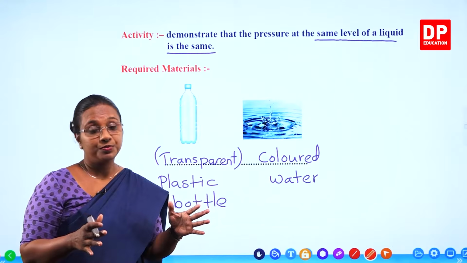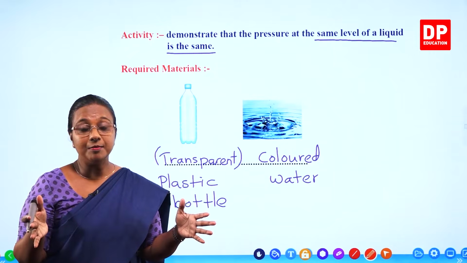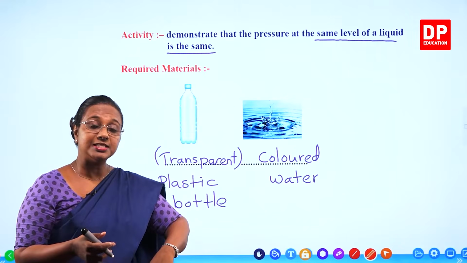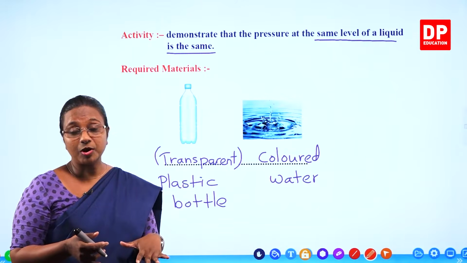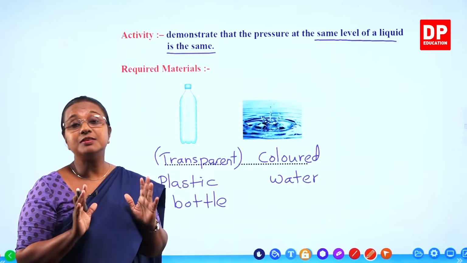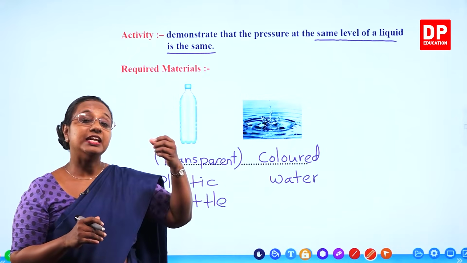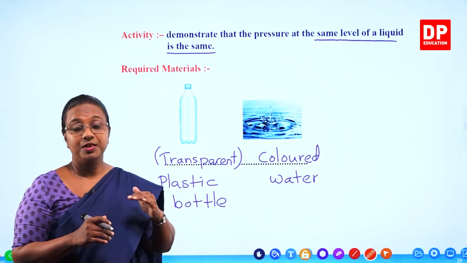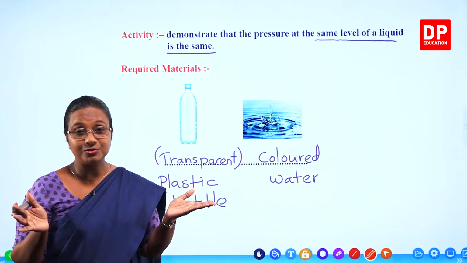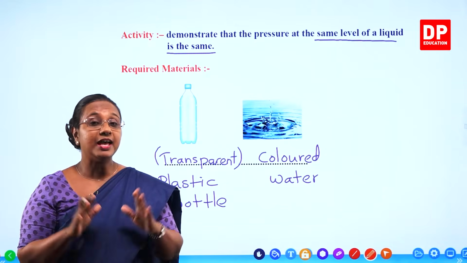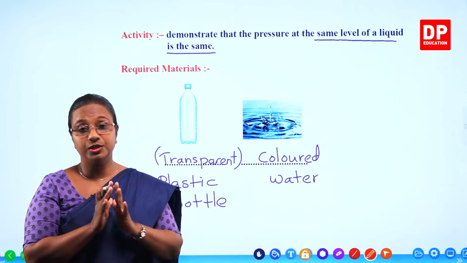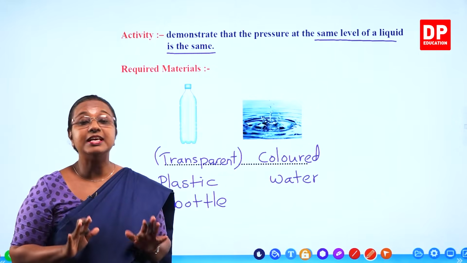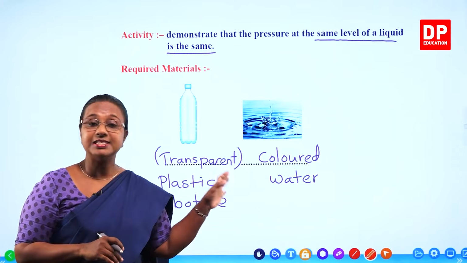Like we did before, you take water into a tub, open the lid, and dip the bottle inside. The water will go into the bottle and it will get filled. Once the bottle is filled, we take it out and hold it at a certain height above the tub. What can you see? You can observe that the water exits through the holes, but observe how it exits. That's the important thing. Again, a simple activity.